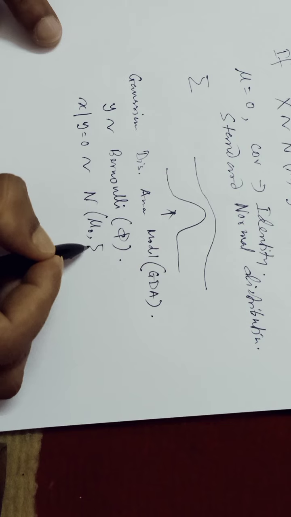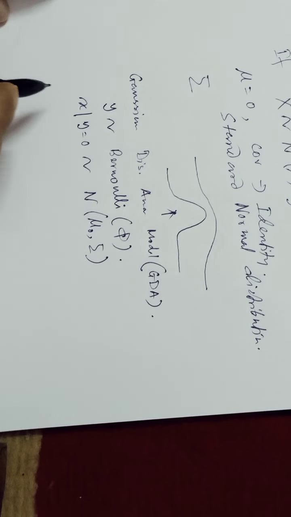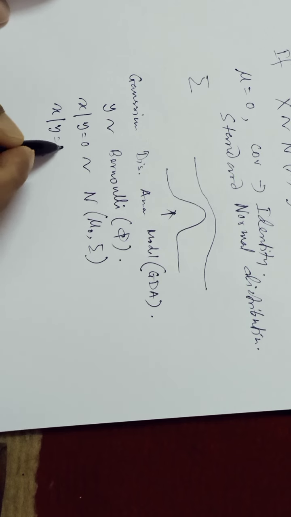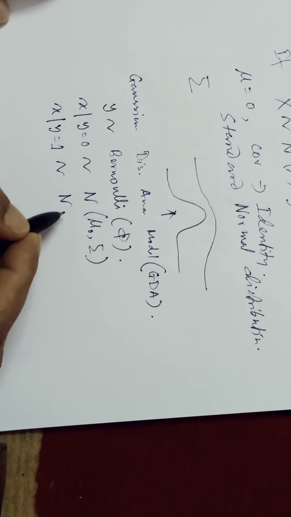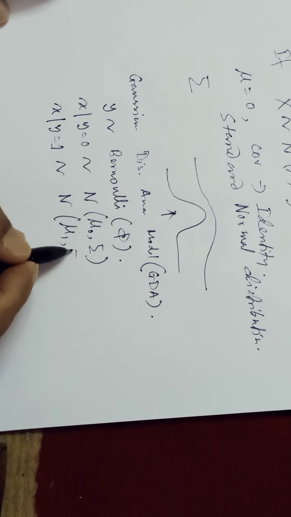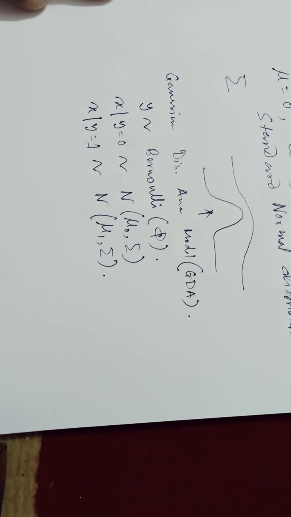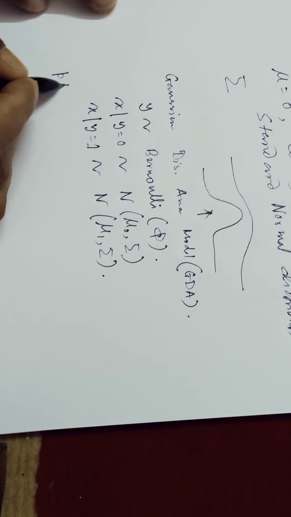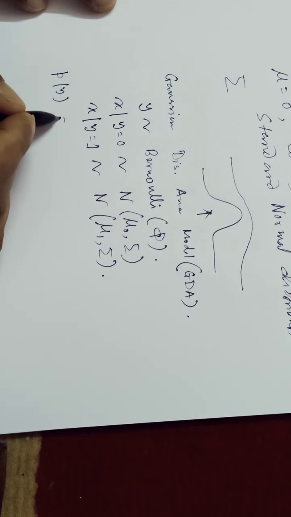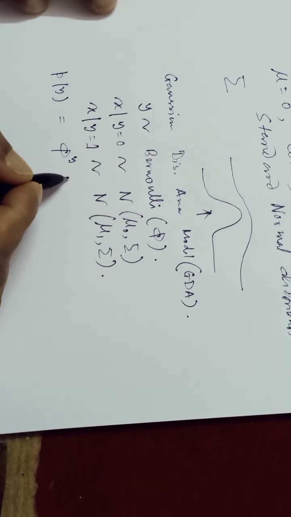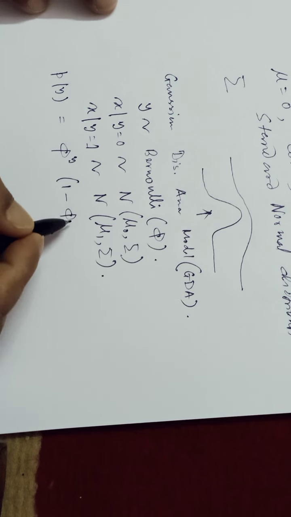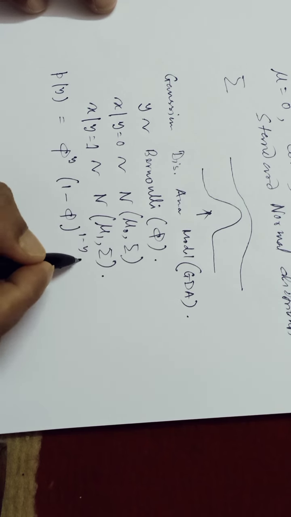Let the mean be mu 0, and x for class 1 has mean mu 1, with sigma. Therefore the distributions are: probability of y equals phi to the power y times 1 minus phi to the power 1 minus y.